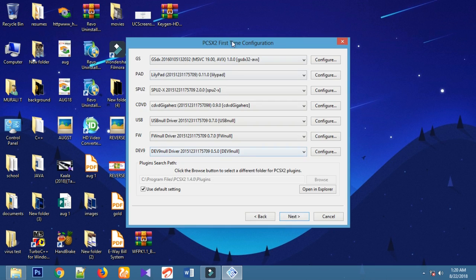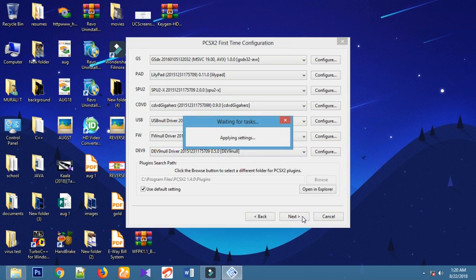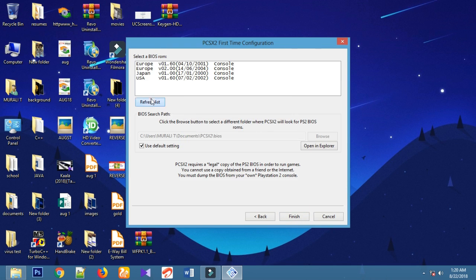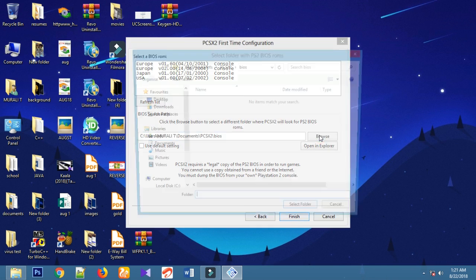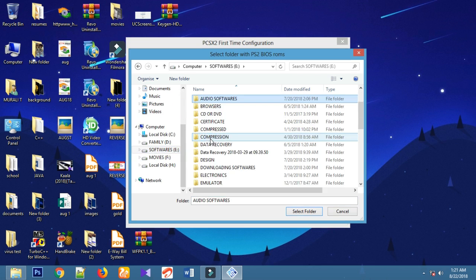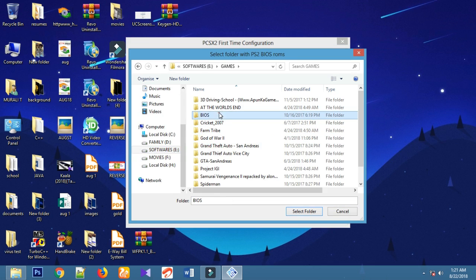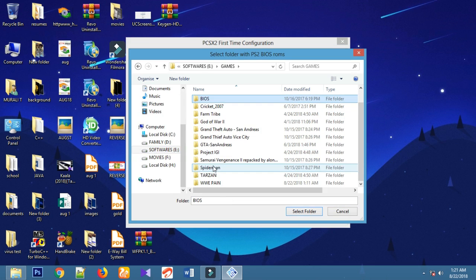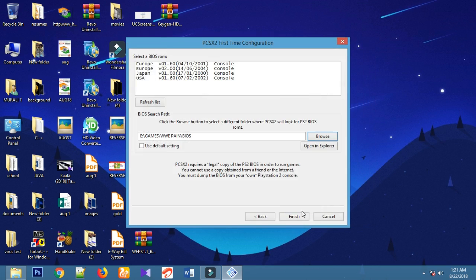Click on next. Here you can see 4 lists. If you do not see this, uncheck use default settings and click on browse. In this step, you have to select your BIOS file. So I am navigating to the folder in which I have kept the BIOS. After selection, you could see this. If not, refresh the list and select USA. After selection, you could see the application starts running.